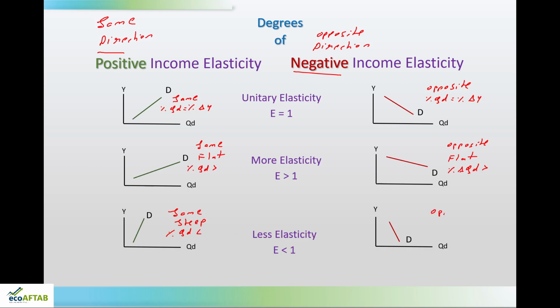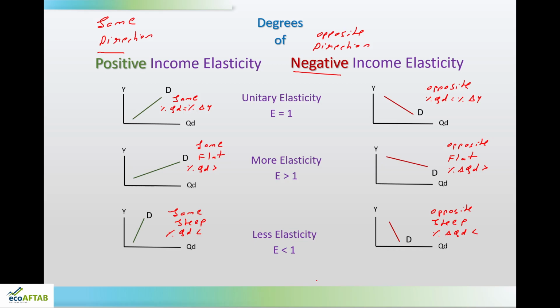Here it is moving in opposite direction. Here also the demand curve is more steep and percentage change in quantity demanded is less than percentage change in income. So, this is how we can look at the things with regard to positive income elasticity.